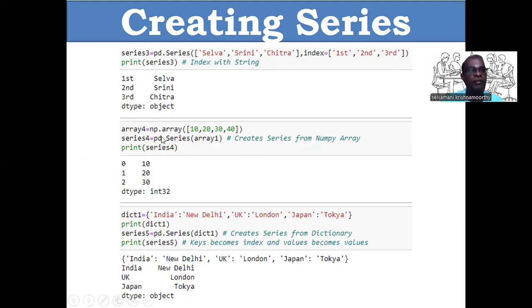So a series can be created from a NumPy array also. This is one NumPy array, because we are using np.array. This series 4 is a series created from a NumPy array.